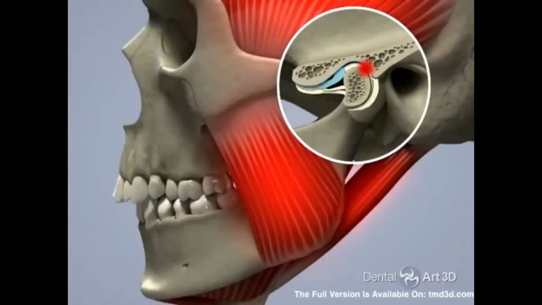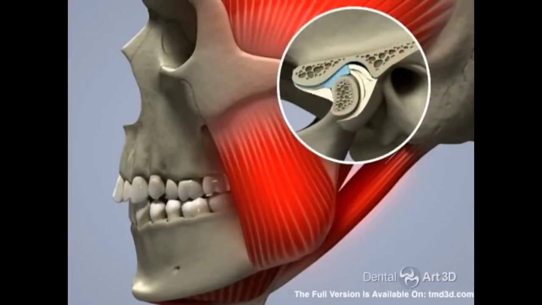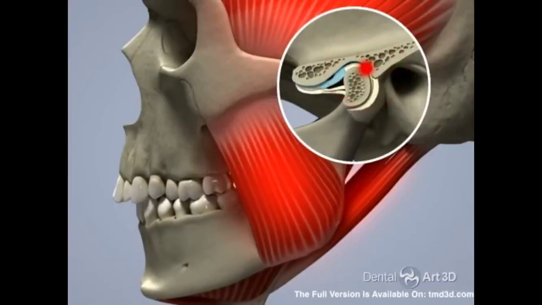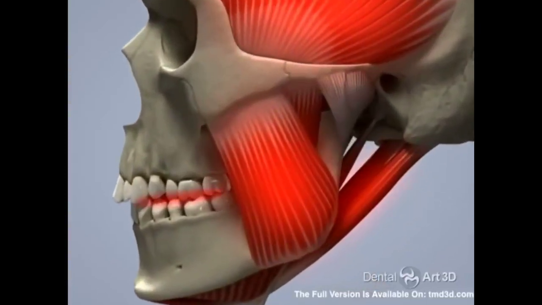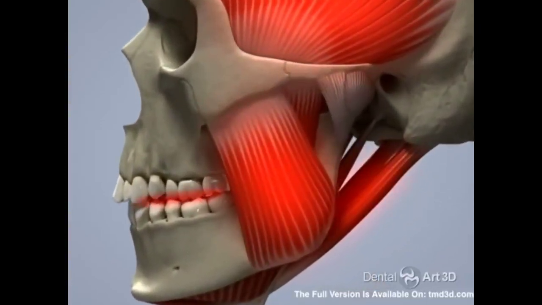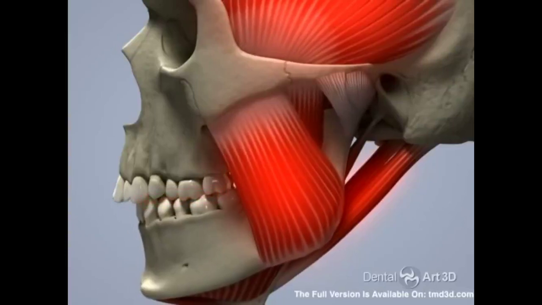Upon opening, the disc can shift onto the condyle to restore the TMJ's correct position, reduction of the disc, and then shift back to an incorrect forward position upon closing. This is what causes a reciprocal click. In addition, the muscles could be in a state of hypertonus or spasm, which can result in tension headaches. An incorrect position of the lower jaw can result in parafunctional activity of the muscles, such as clenching and grinding.